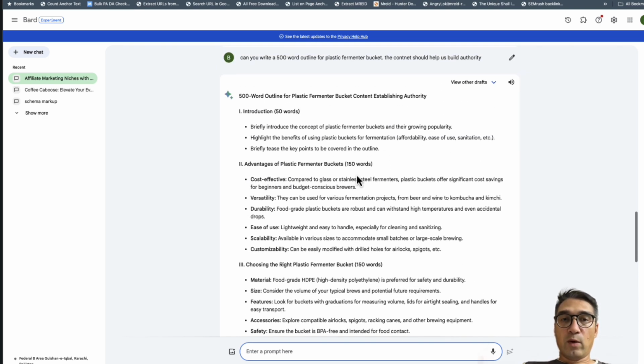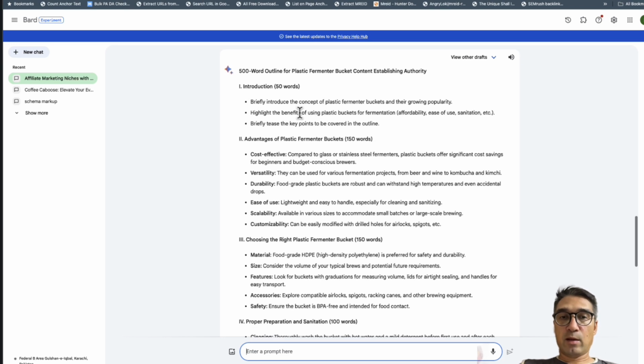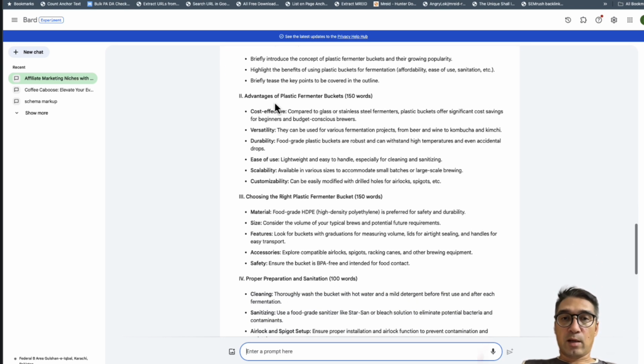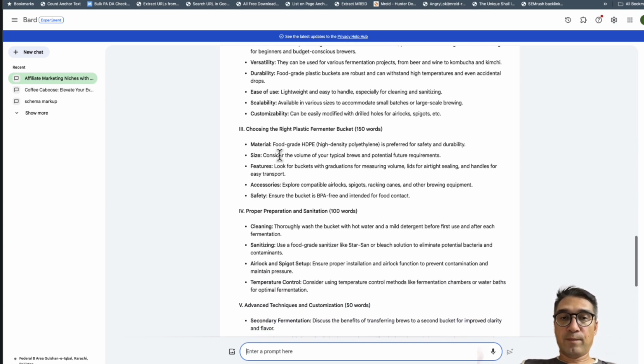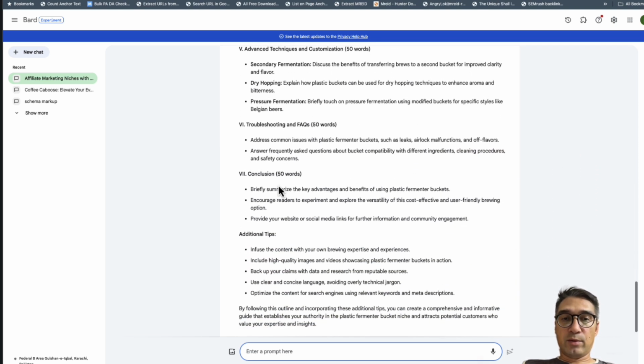So we've asked for plastic fermenter bucket content establishing authority. So it gives us an introduction. So briefly introduce the concept. Okay, we're good with this. Advantages, cost effectiveness, ease of use, material, proper preparation, advanced, troubleshooting, conclusion.